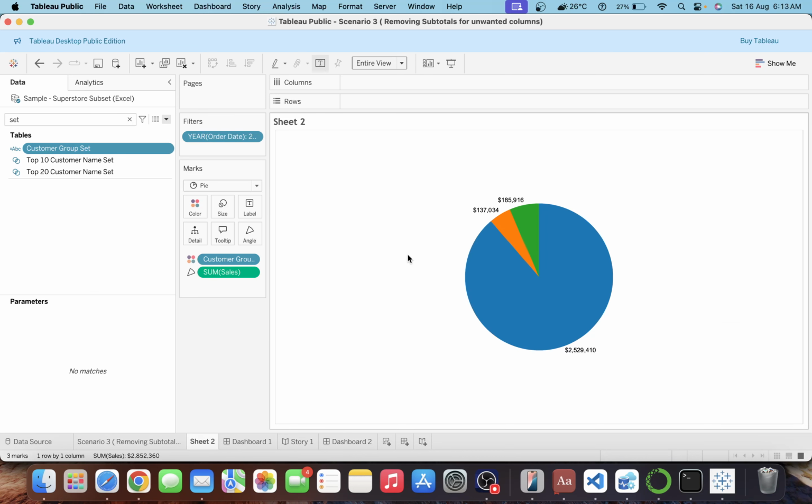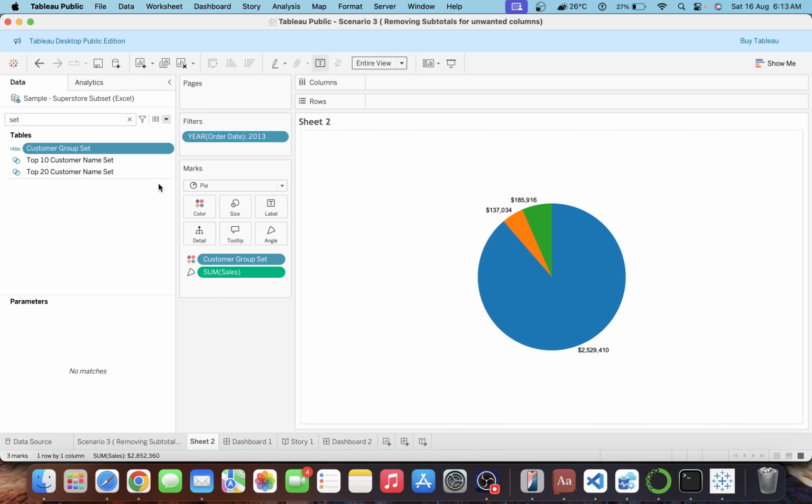Once we drag sales to Angle and the customer grouping we have just created to Color, we get the pie chart. I filtered the year here to 2013. As per your requirement, you can remove it.